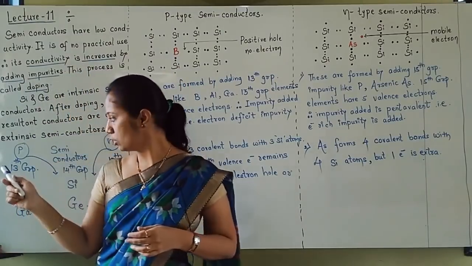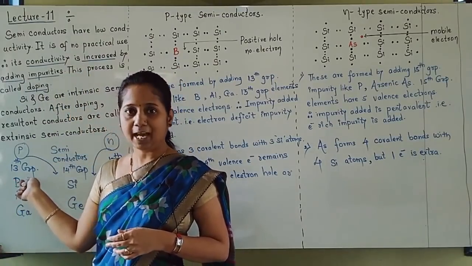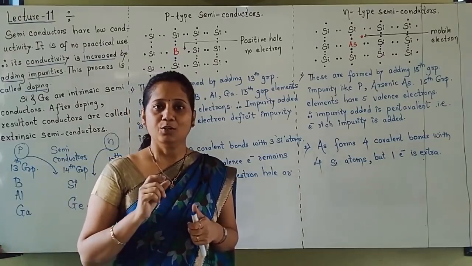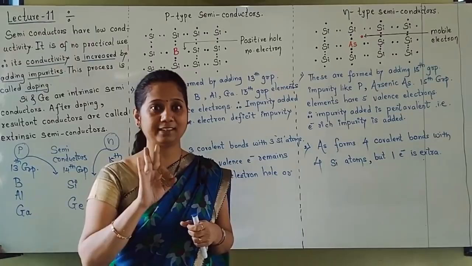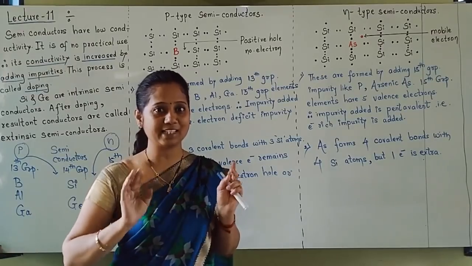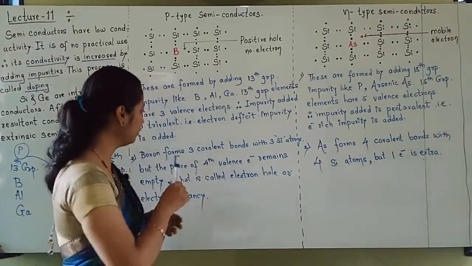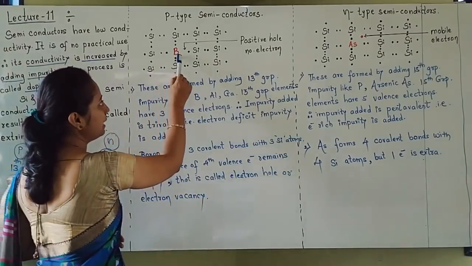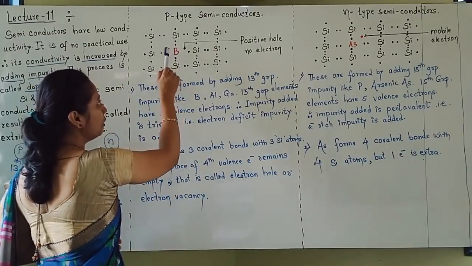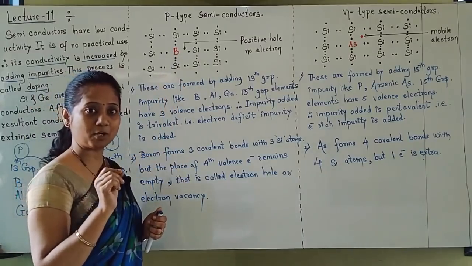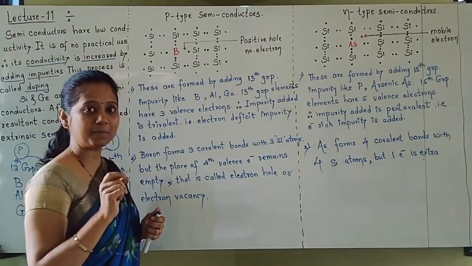But boron belongs to which group? 13 group. And you know that 13 group elements have 3 valence electrons. So they can form only 3 covalent bonds with the surrounding silicon atoms. Boron has only 3 valence electrons, so it forms 3 covalent bonds with the surrounding silicon atoms.